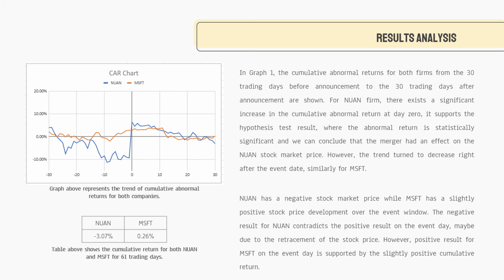The table below shows the cumulative return for both firms for 61 trading days. We can see that Nuance has a negative stock price development, while MSFT has a slightly positive stock price development over the event window. The negative result for Nuance contradicts the positive result on the event day, which may be due to the retracement of the stock price. However, the positive result for MSFT on the event day is supported by the slightly positive cumulative return.